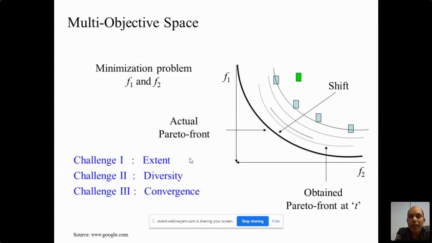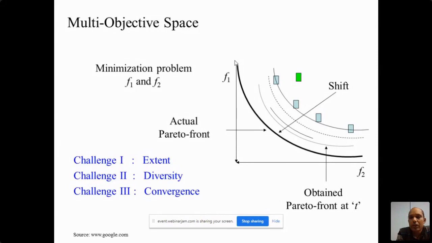Now we have some goals for multi-objective optimization. The first one is the extent. It means we have varieties of solutions. We must have a large extent, meaning we must have a variety of solutions. Suppose we are paying 1 crore, then we will get a correspondingly comfortable car. If we are paying 2 lakhs, then we get accordingly. The extension must be there.